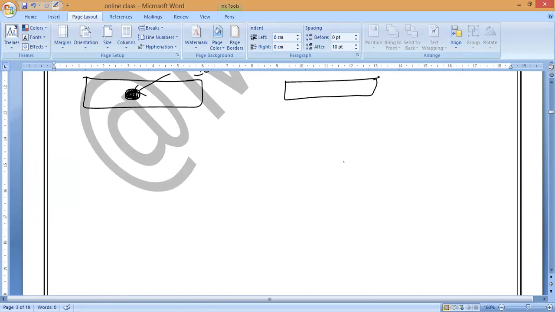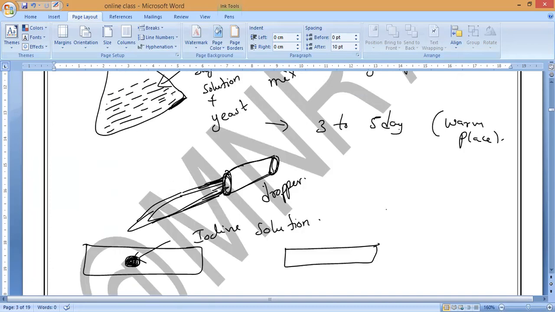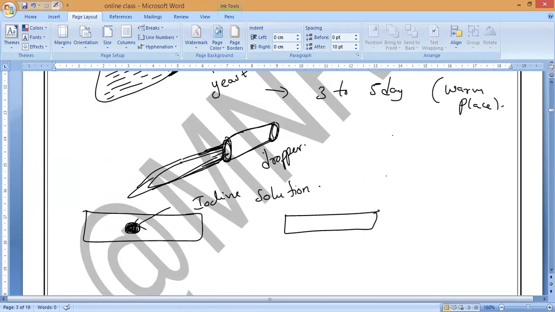It is a non-green plant, correct? It is available in the market too; in some shops, if you ask for yeast powder, they will give it to you. You can see it practically in our laboratory also. To make the cells observable very clearly, we have to add iodine solution over the yeast culture solution. That's all. Okay, guys?